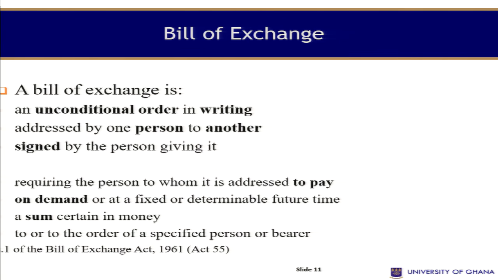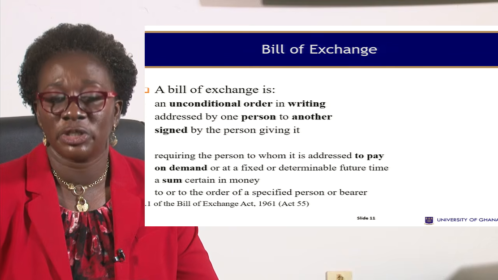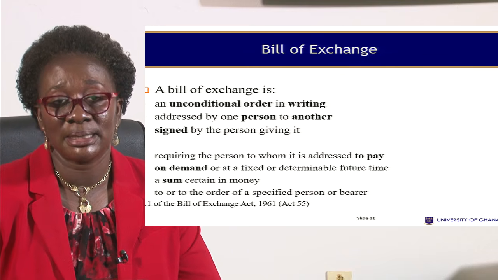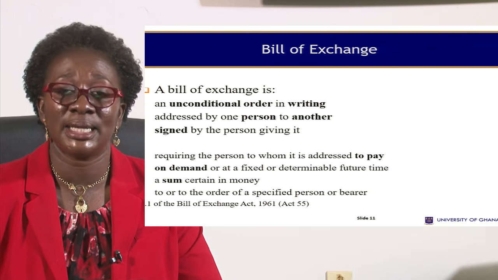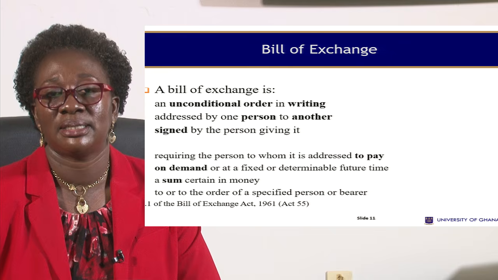Before this, it has to be in writing, and it should be unconditional. And therefore, a bill of exchange is an unconditional order in writing, addressed by one person to another, and signed by the person giving it. It would also require the person to whom it is addressed to pay a certain sum of money on demand. So that is a bill of exchange. Again, the key thing is that it should be an order in writing. It should be unconditional. It should be addressed to a particular person. It should be requesting that person to pay on demand a certain sum of money. And it should be signed by the person giving it.